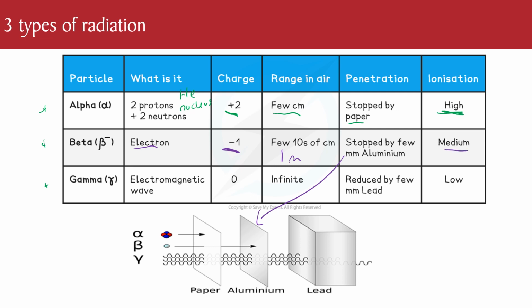Gamma, the final one, is a wave of energy. It has no charge. Range in air is infinite. It can just keep on going. It's reduced by a few millimeters of lead. Sometimes they'll say it's stopped by thick lead or thick concrete. And its ionization power is low.